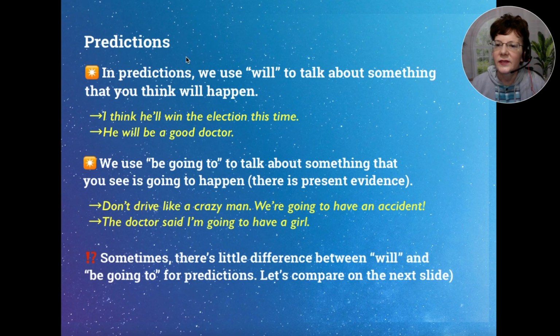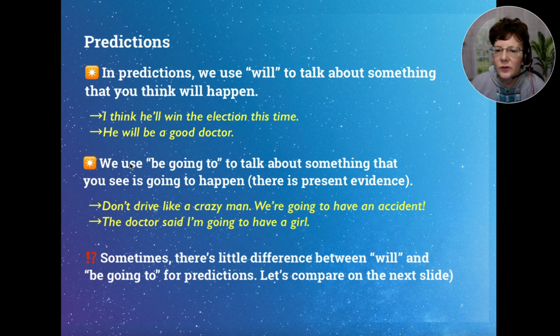Okay, so let's look at predictions. In predictions, we use will to talk about something that you think will happen. So, for example, I think he'll or he will win the election this time. And also, he will be a good doctor, according to the speaker's opinion.